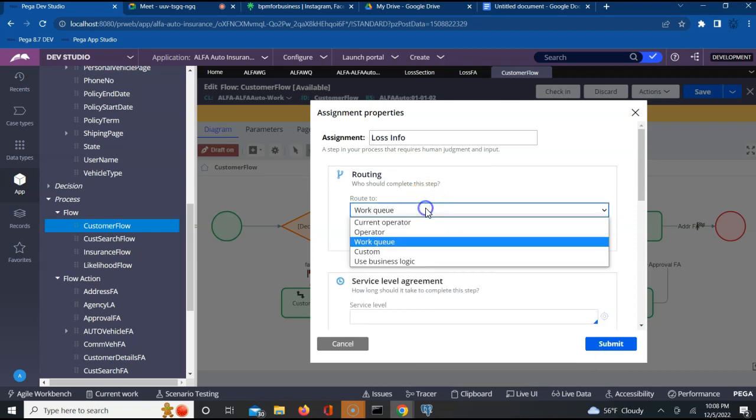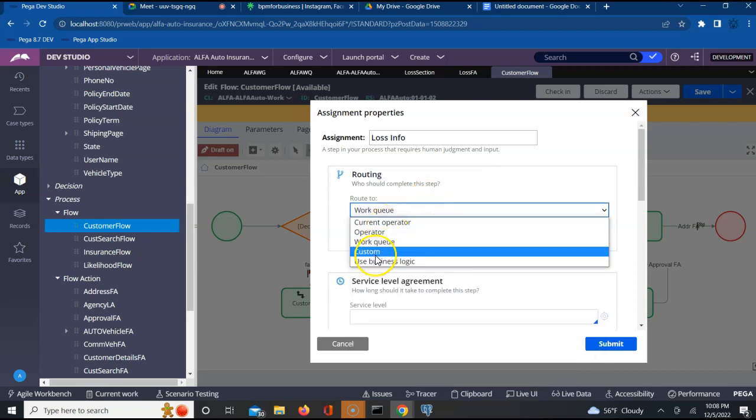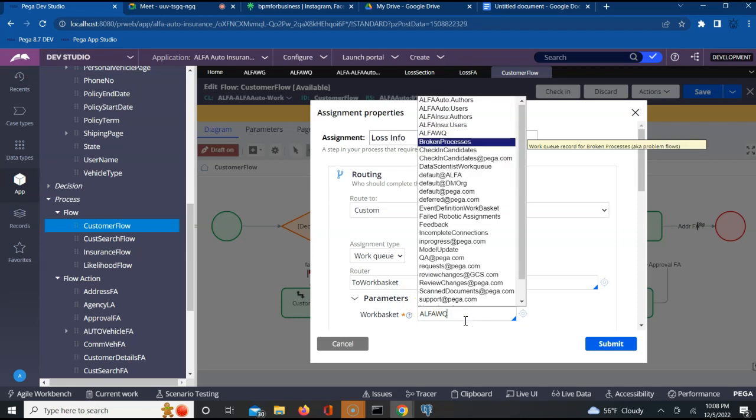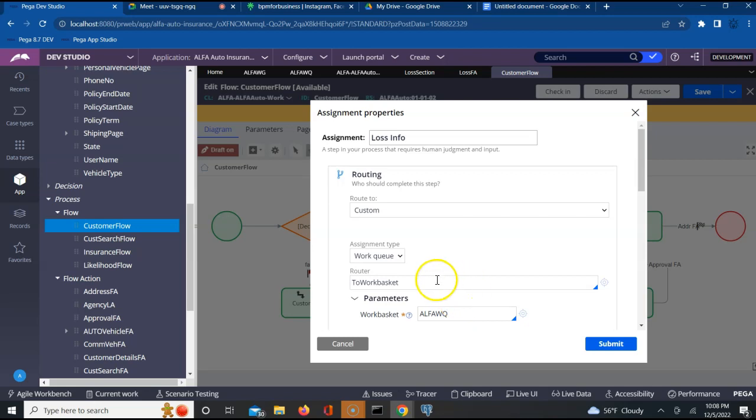Sometimes you may want to parameterize it depending upon what sort of application you're trying to build. Then you'll choose custom, and then from here to Workbasket, and then you'll be passing that as a parameter. Both of them are getting routed to the same queue. Yes or no, guys? Yes. To Workbasket. Very good.